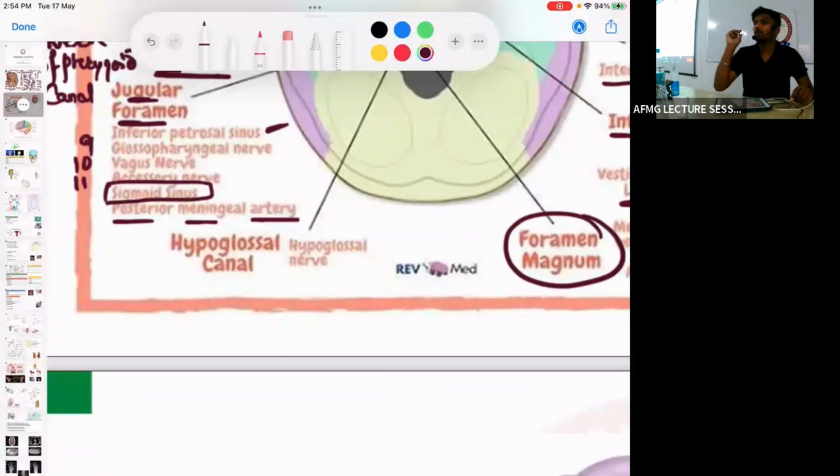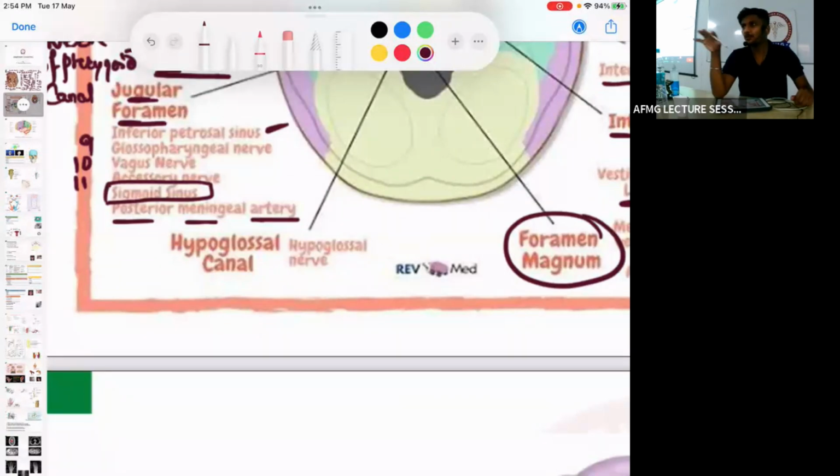Most important. So the sigmoid sinus passes via the jugular foramen. Why is it important to remember the sigmoid sinus? Because it is the main venous drainage of the brain.